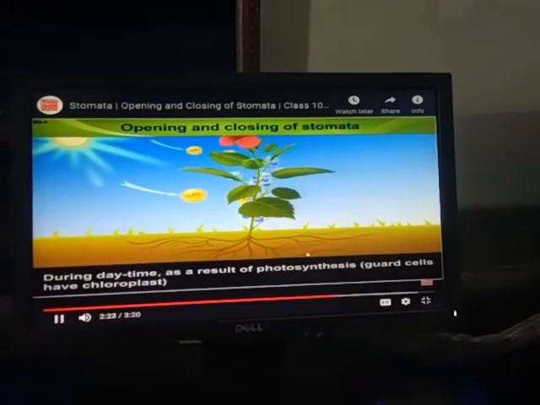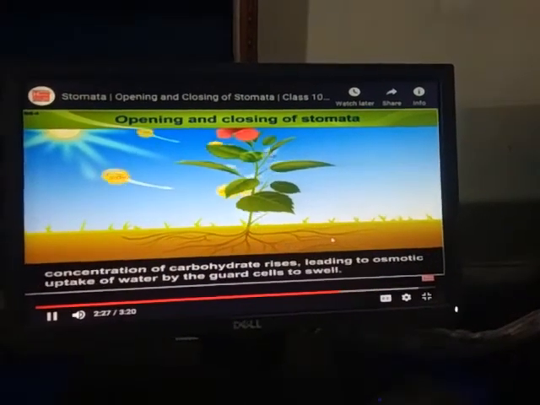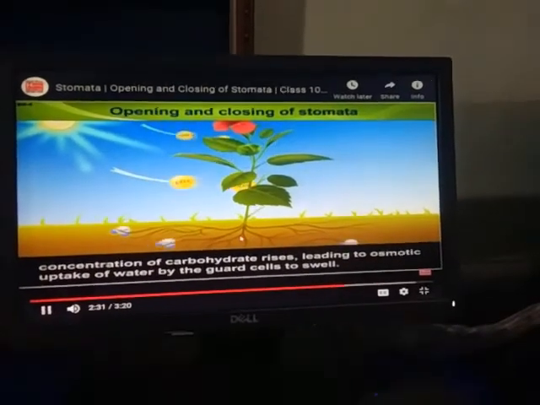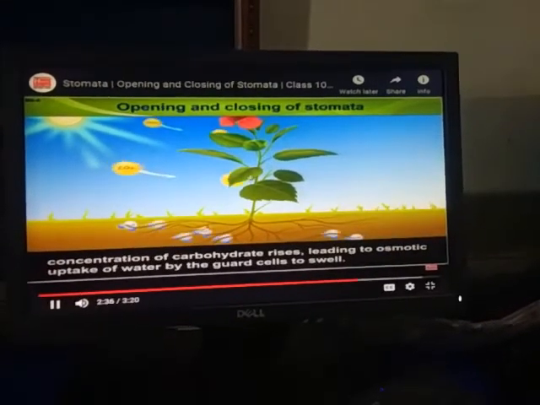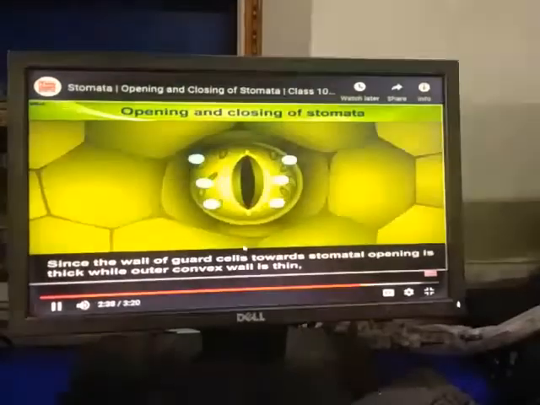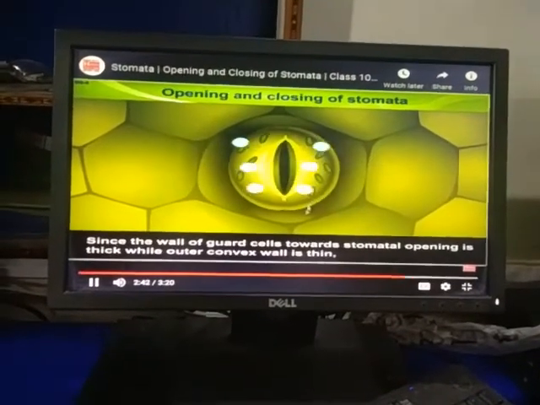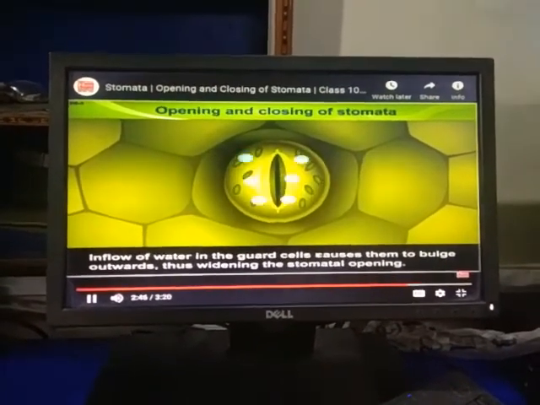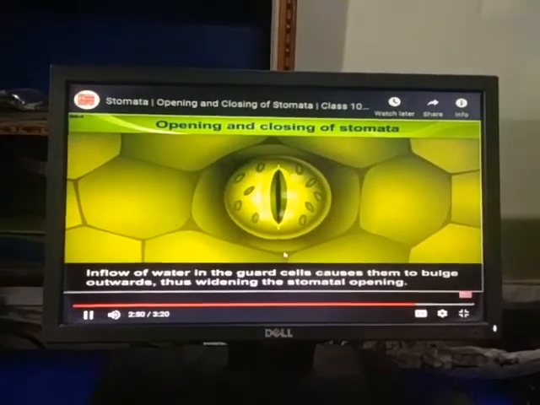Again, as we know, water from the soil moves up to the leaves through the roots present in the plant. And the plant contains xylem that is responsible for absorption of water and minerals from the soil. This water and minerals move into the upward portion. This is represented.